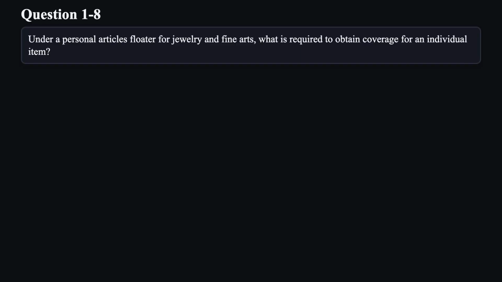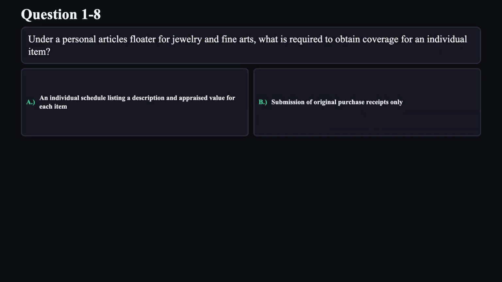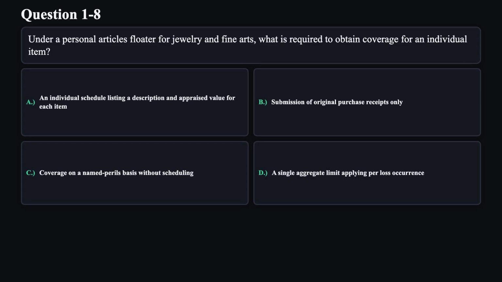Question 8. Under a personal articles floater for jewelry and fine arts, what is required to obtain coverage for an individual item? A. An individual schedule listing a description and appraised value for each item. B. Submission of original purchase receipts only. C. Coverage on a named perils basis without scheduling. D. A single aggregate limit applying per loss occurrence.